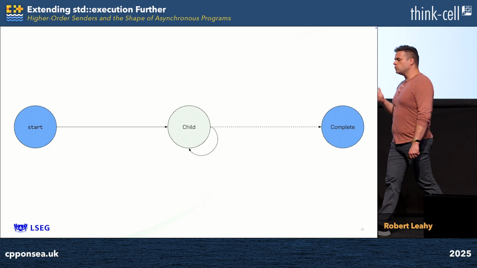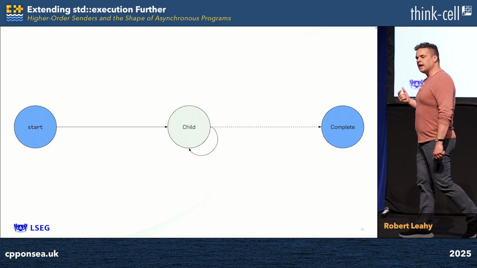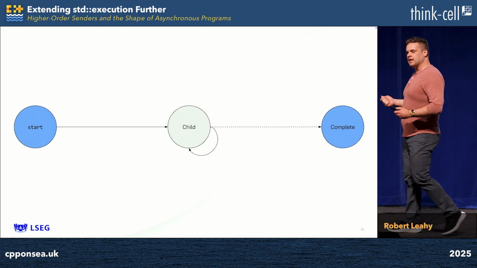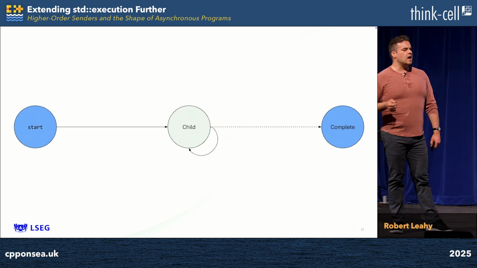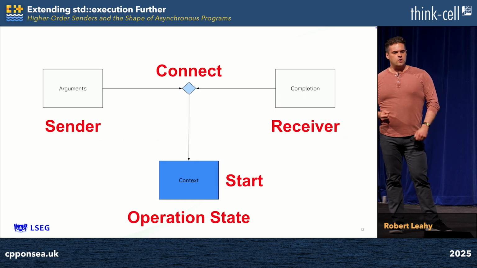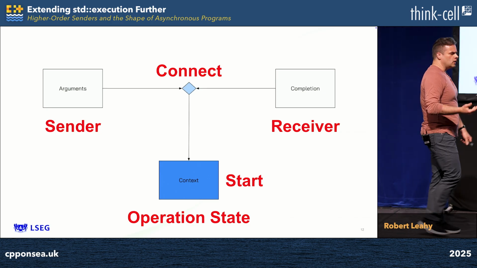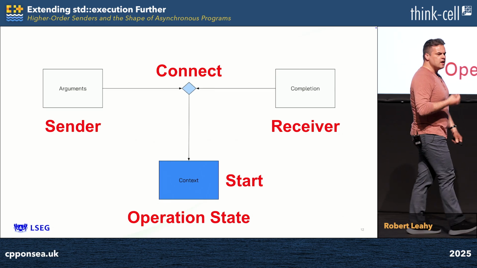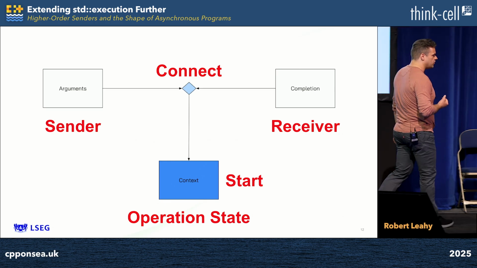A single child which is connected and started over and over and over again, finally giving us an arrow which extends from the right to the left, which allows us to model real-world problems. But before we dive into the implementation of repeat, we need to do a brief review of the std::execution ecosystem to focus in on the parts that are important so we can get through this talk in only an hour. Despite the fact people colloquially refer to this as senders and receivers, I'm going to posit that senders and receivers are perhaps the least interesting parts of this ecosystem.